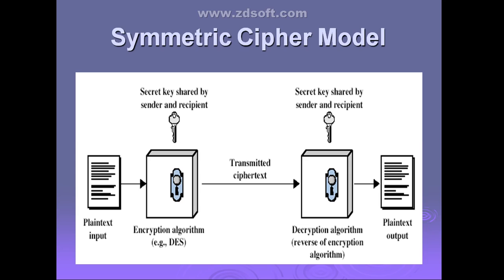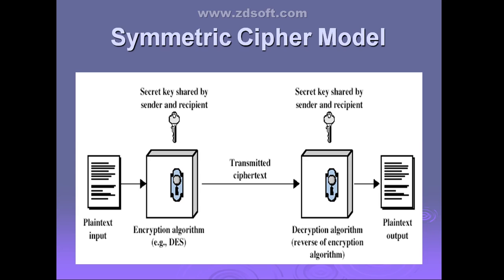Then what do you mean by ciphertext? One more ingredient is ciphertext. That is the scrambled message or the coded message that is produced as the output after passing the plain text through the encryption algorithm. Ciphertext is just a secret, scrambled or coded message produced as an output after passing the plain text through the encryption algorithm.